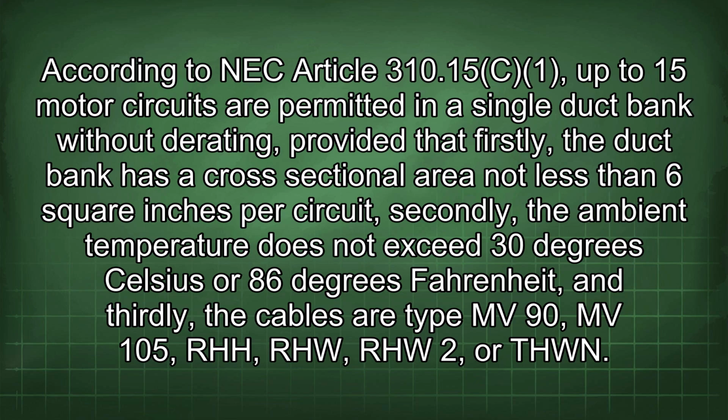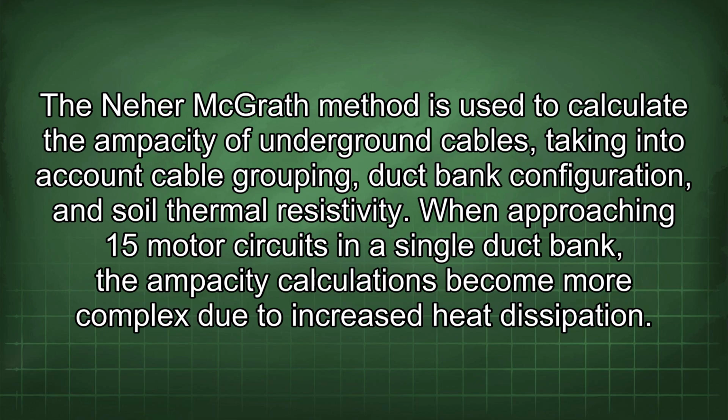Secondly, the ambient temperature does not exceed 30 degrees Celsius or 86 degrees Fahrenheit. And thirdly, the cables are type MV90, MV105, RHH, RHW, RHW2, or THWN. The Neher McGrath method is used to calculate the ampacity of underground cables, taking into account cable grouping, duct bank configuration, and soil thermal resistivity.